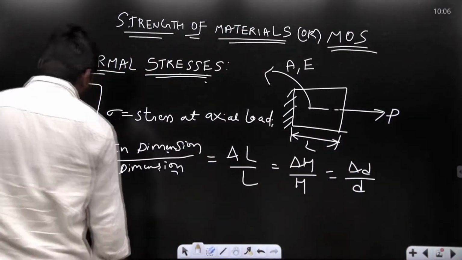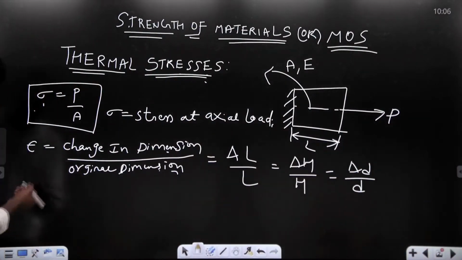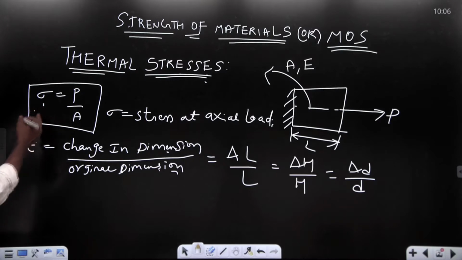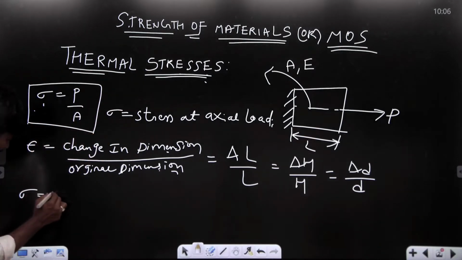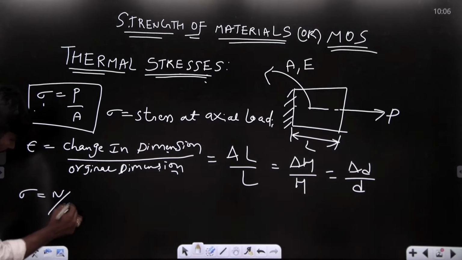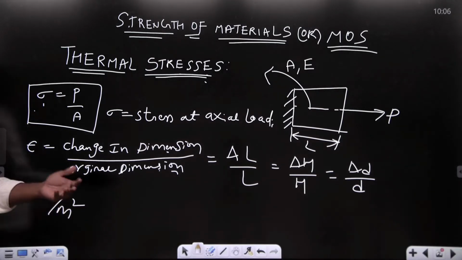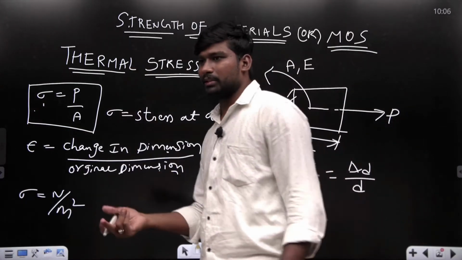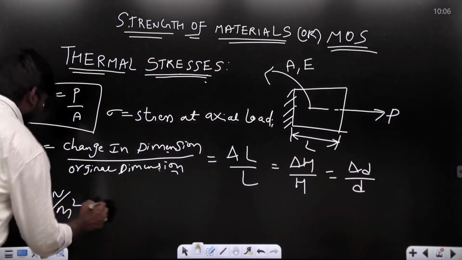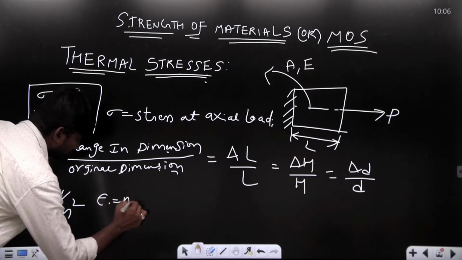Strain has no units. If I talk about units of stress, it is Newton per meter square. According to the requirement, we can convert to gigapascal or megapascal; even pressure can be expressed in bars. So strain has no units.